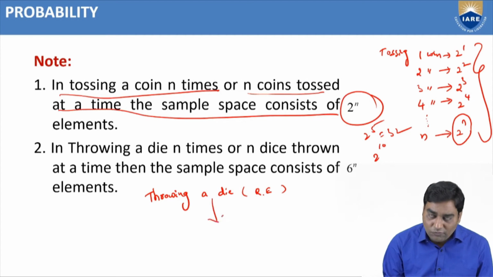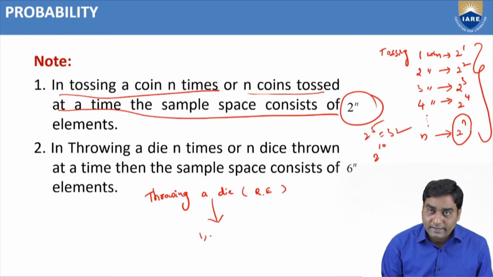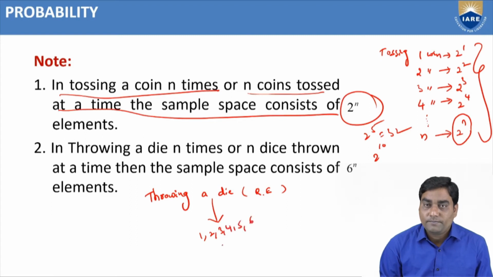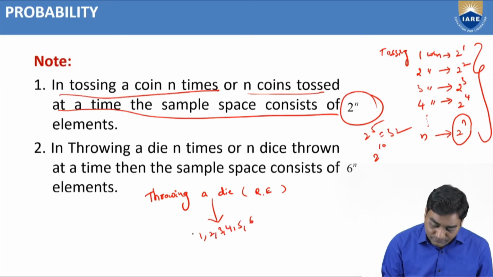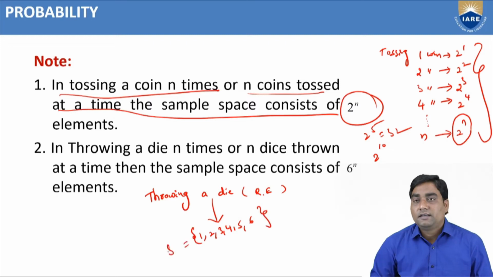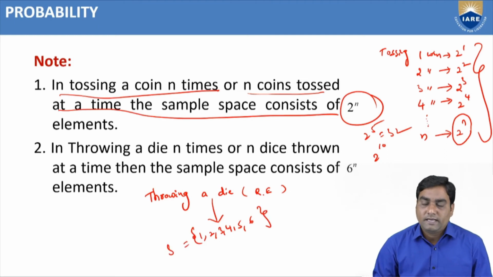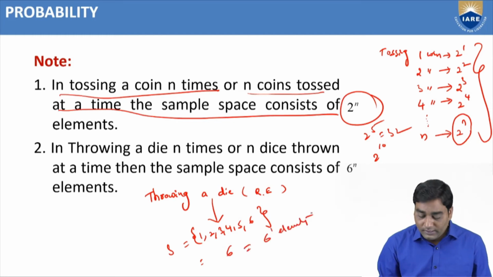If we throw a die, what are the possible outcomes? Either you may get 1, 2, 3, 4, 5, 6. So these are the possibilities. Other than this, there is no other possibility. So the collection of all possible outcomes we can write as capital S, the sample space. How many elements for this example? 6 elements. I can write 6 power 1 elements if we throw a die.